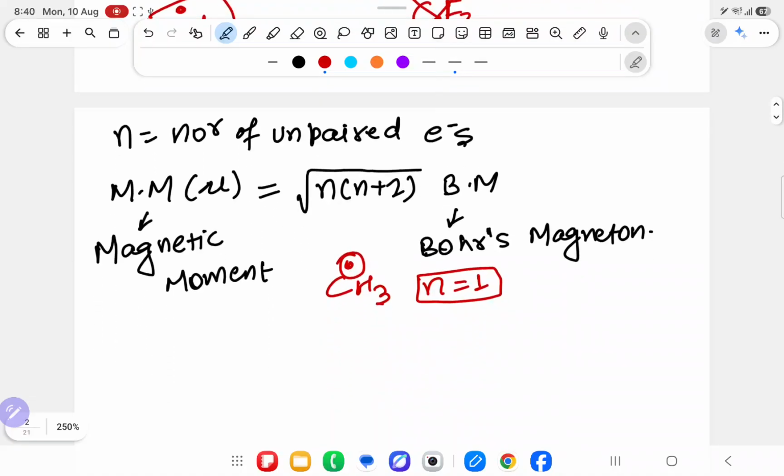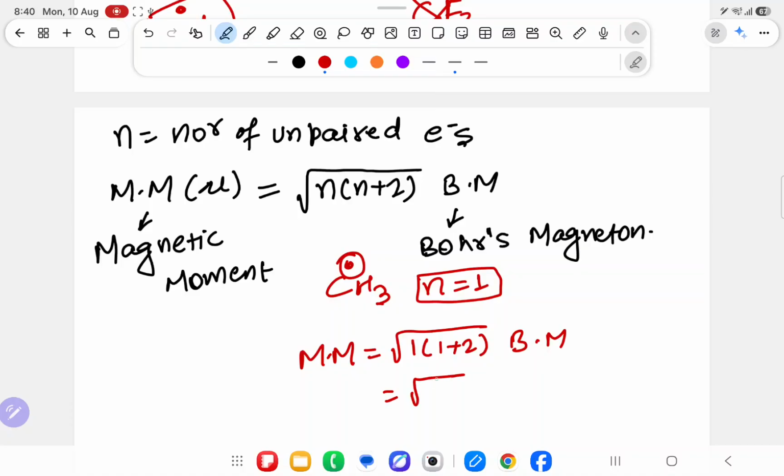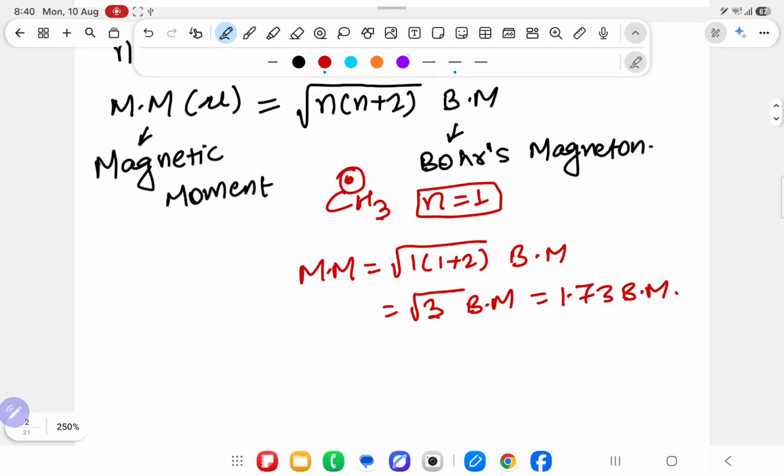Sir, only one unpaired electron it has. The structure you have already seen. Over here, if you find the magnetic moment, what will you get? Under root 1 into 1 plus 2 Bohr magneton. That is under root 3 Bohr magneton, that is 1.73 Bohr magneton. It means the magnetic moment of CH3 dot is 1.73.